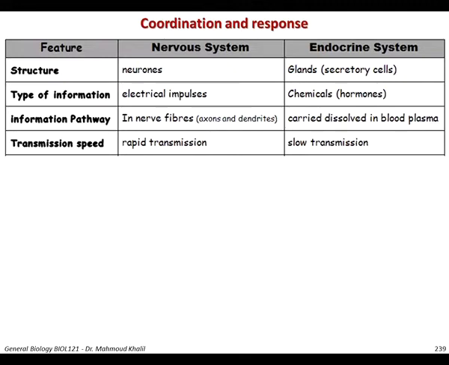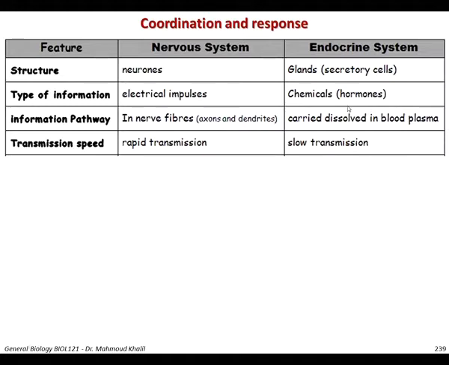So here we can see a general difference between the nervous system and the endocrine system. The nervous system consists of neurons, while the endocrine system consists of glands. Electrical impulses are the type of information conveyed in the nervous system, while chemicals, which are hormones, are the type of information of the endocrine system.